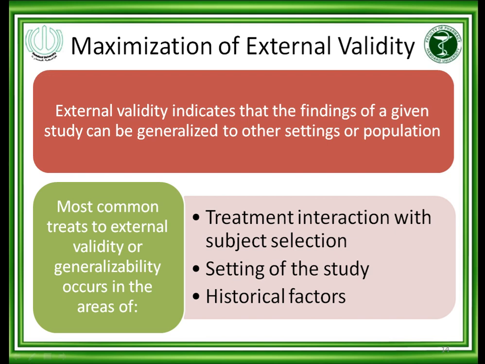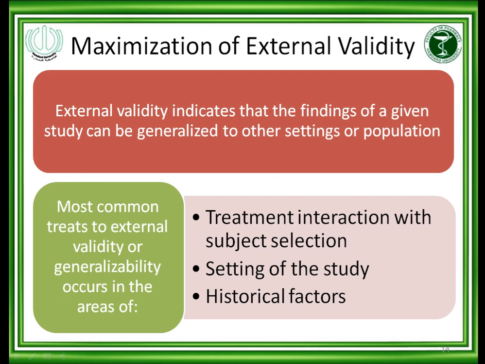Number one, treatment interaction with subject selection. I am selecting individuals who are very different from the real-life situation, meaning the patients are different from real-life patients. Setting of the study: suppose the setting of a study is entirely different, like a long-term care facility, and in my country long-term care facilities are not available; we have only clinics and hospital settings.